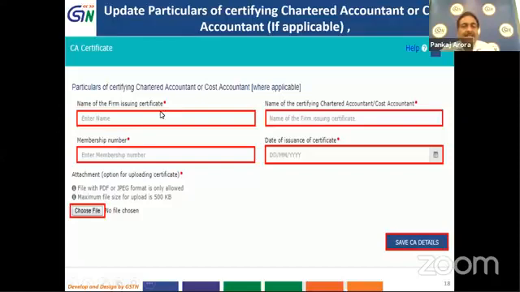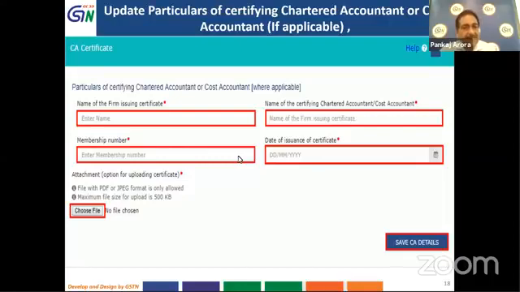You will have to enter those details of the chartered accountant. But here it is important to mention that the CA certificate is necessary only when you will have to enter the details in table 8D. Otherwise, no CA certificate is necessary to be furnished.